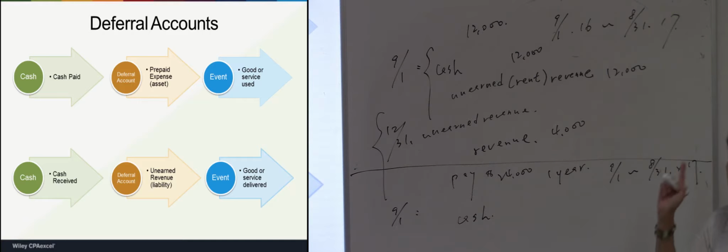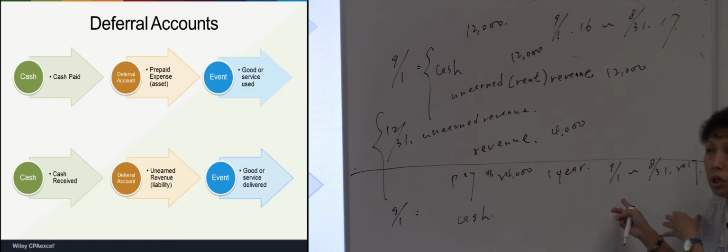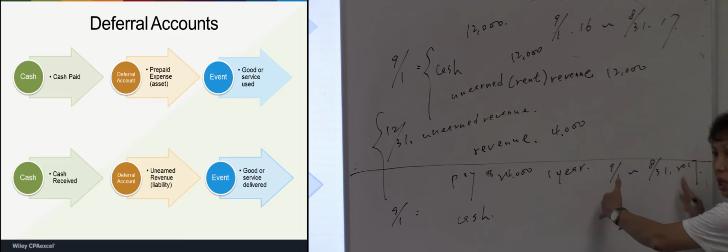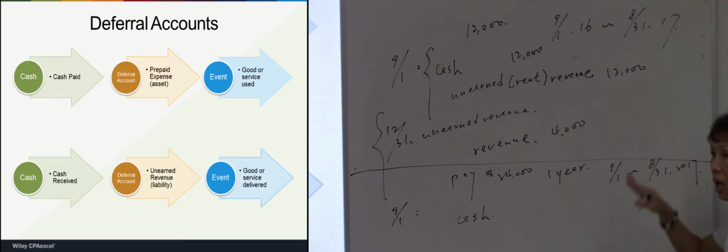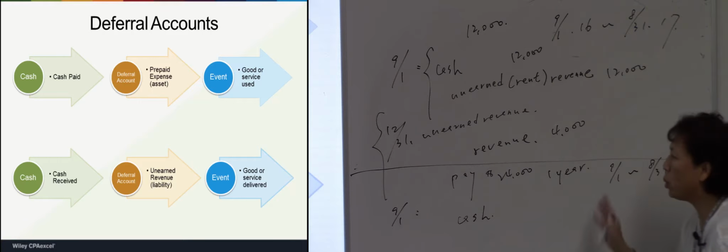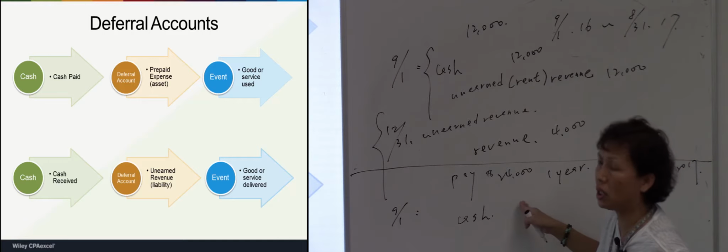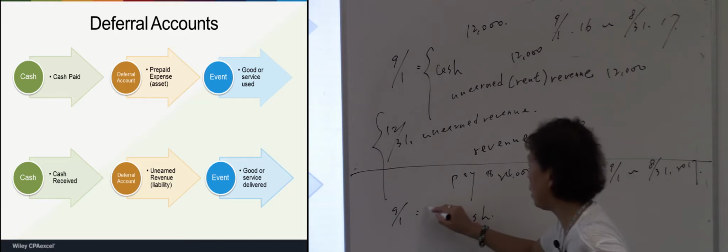I already paid cash, but is that considered an expense? No. Why? The expense is not incurred yet, because the insurance contract covers this period and it just starts, right? The time has not passed yet, so the expense is not incurred yet. So we can't record it as an expense. We call it prepaid insurance.